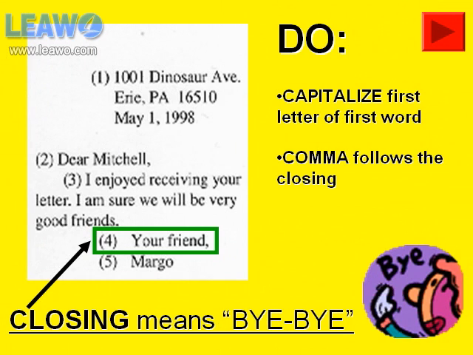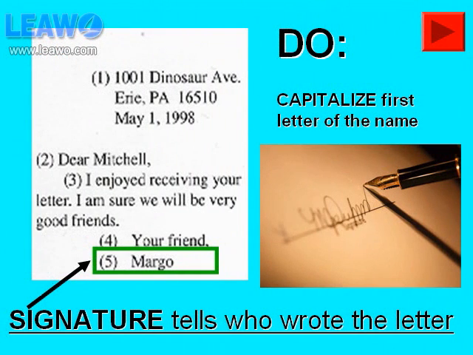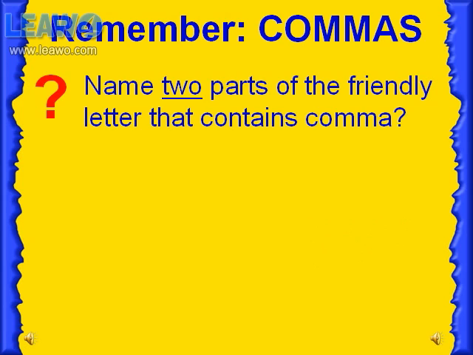The fourth part is the closing. The closing means bye-bye. Capitalize the first letter of the first word. A comma follows the closing. The last part is the signature. The signature tells who wrote the letter. Make sure you capitalize the first letter of the name. Remember commas: name 2 parts of the friendly letter that contain a comma.